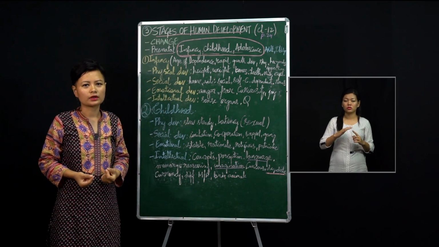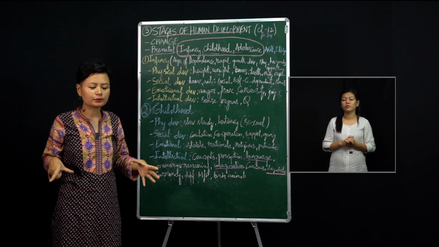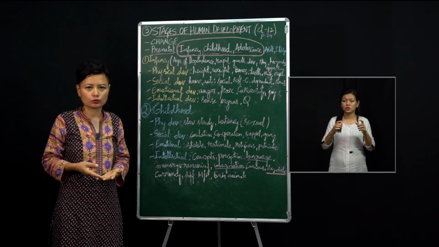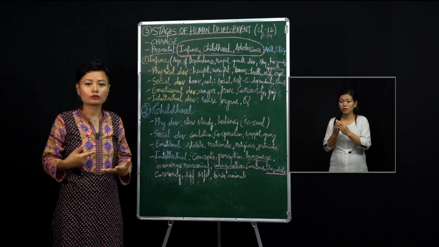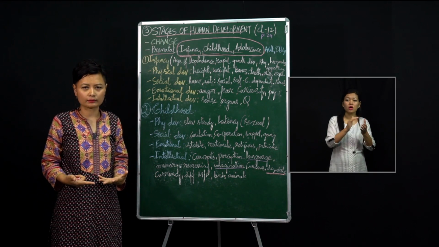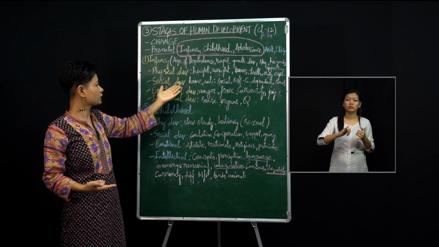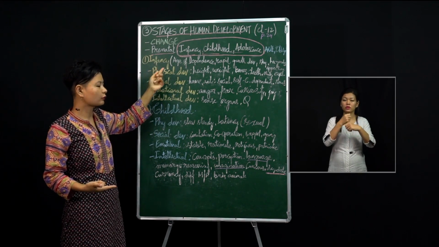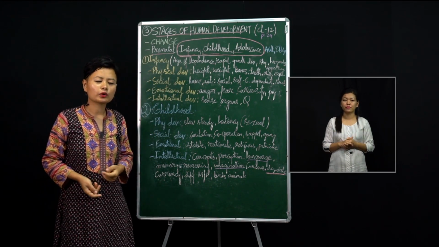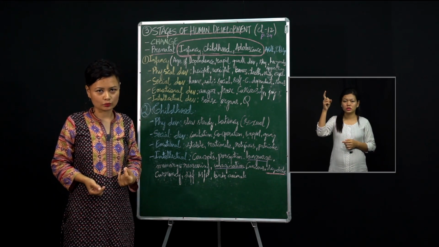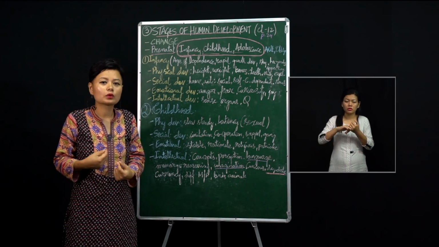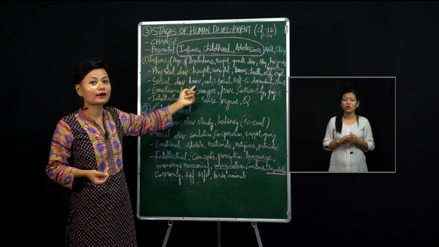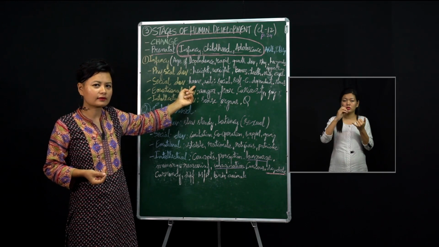So what is social? Social means the persons that are there in and around you, right? So the family, the school, the friends that you have, right? So all those are your social environment, isn't it? So what are some of the social developments that take place? So when you imagine a small baby, then we all know that the baby will definitely not go to school, right? And he doesn't know how to speak also, right? So the social environment is mostly confined to the home, the parents and the siblings.